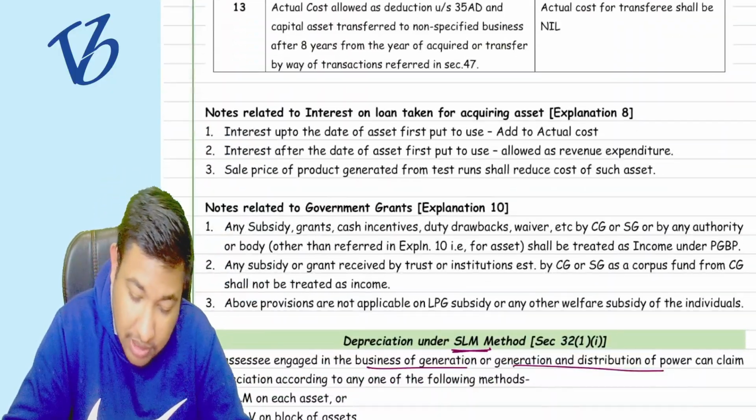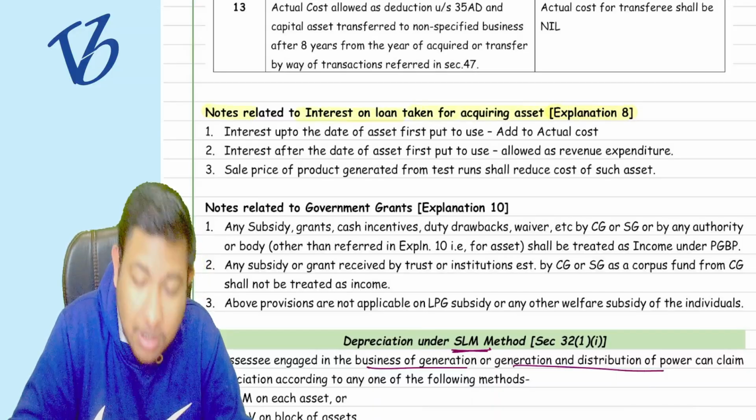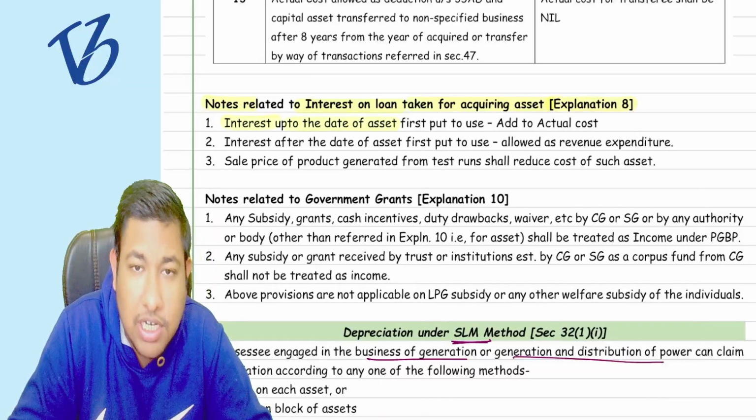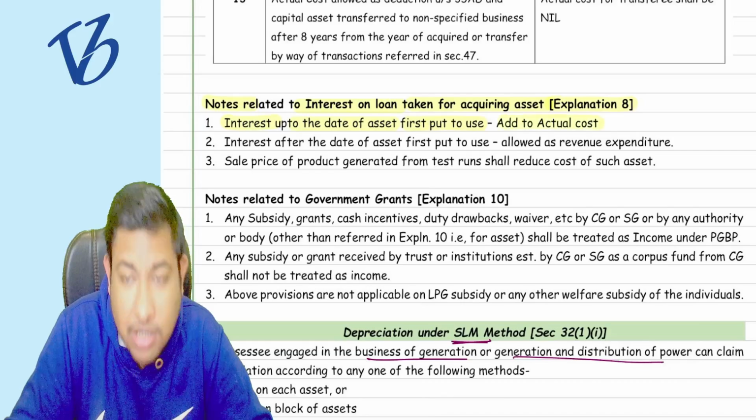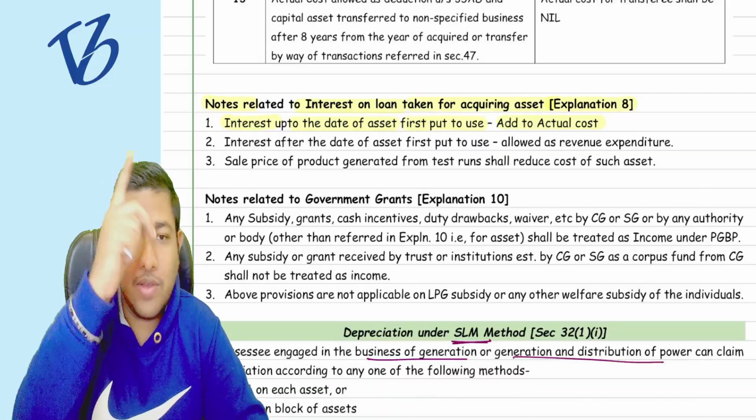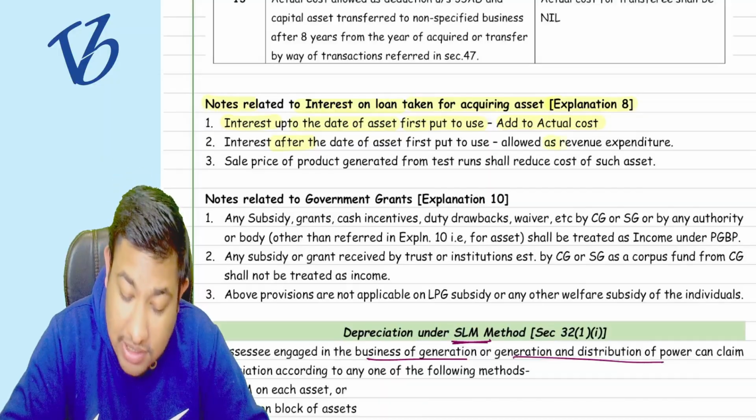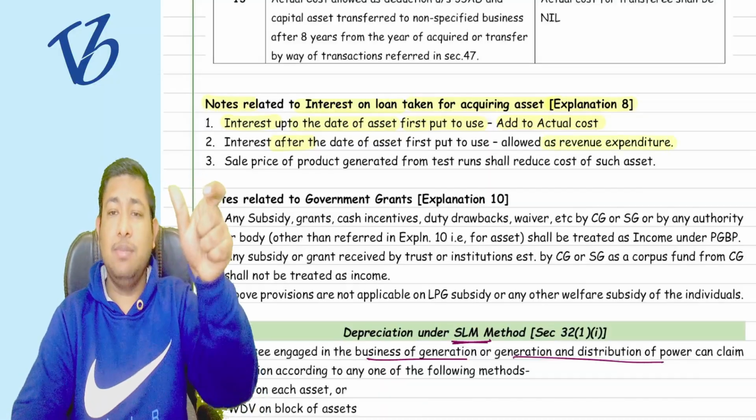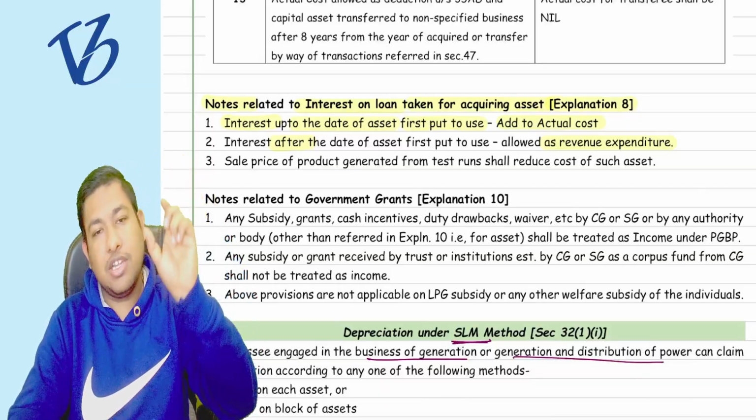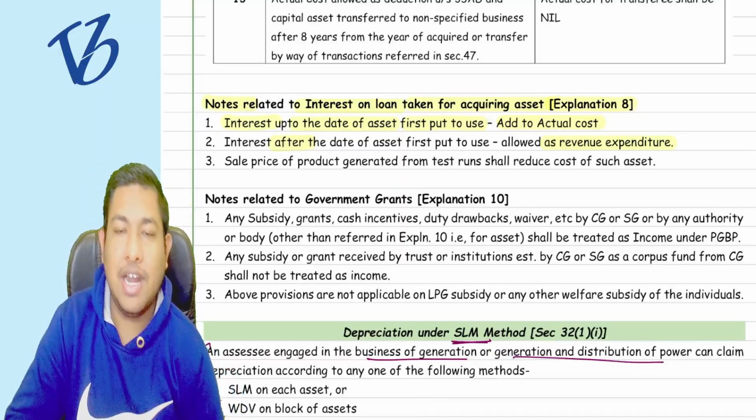Coming to the explanation of 8, that is notes related to the interest on loan taken for acquiring the asset. Interest up to the date of first put to use is to be added to the actual cost, which we have already discussed. But after that date, it is allowed as a revenue expenditure, and you can claim the deduction as a normal expenditure. It will not be added to your cost, but you can take the deduction from the PGBP, the P&L part. Whether understood or not.